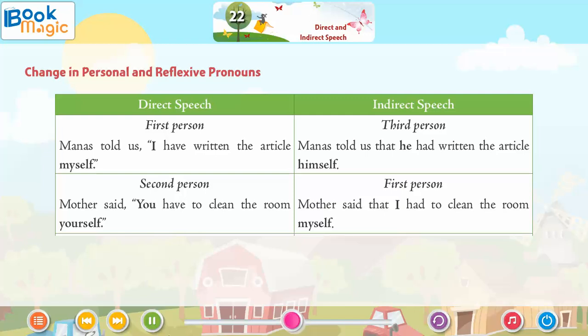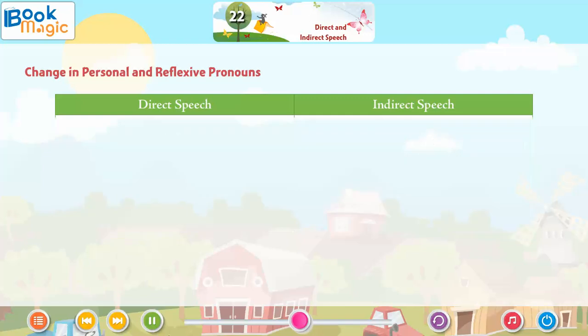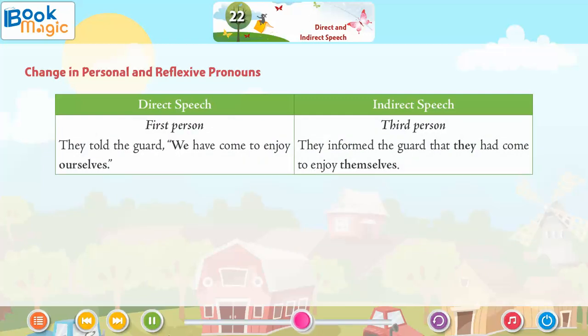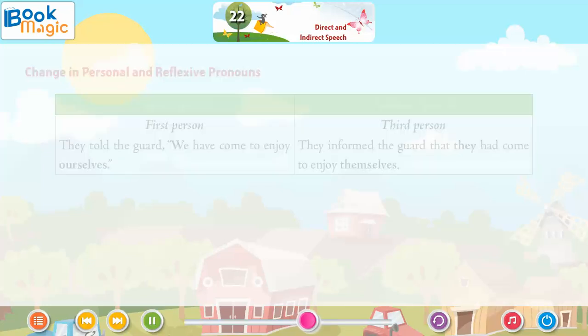Second person. Mother said, "You have to clean the room yourself." First person. Mother said that I had to clean the room myself. First person. They told the guard, "We have come to enjoy ourselves." Third person. They informed the guard that they had come to enjoy themselves.